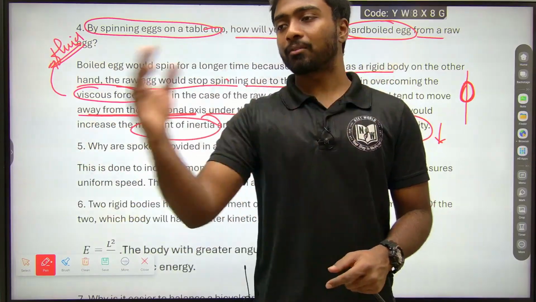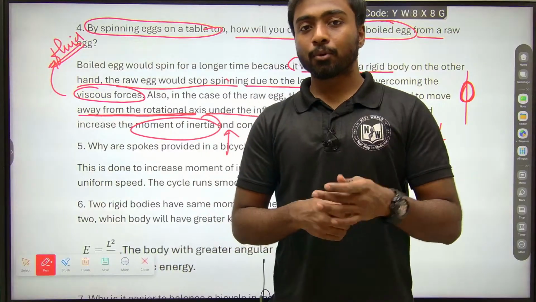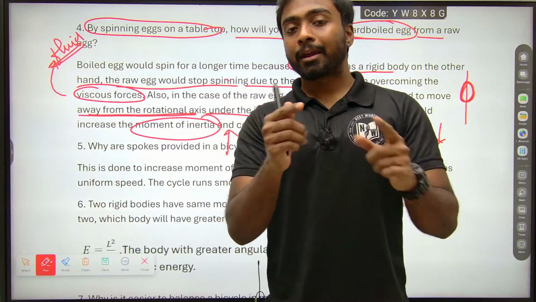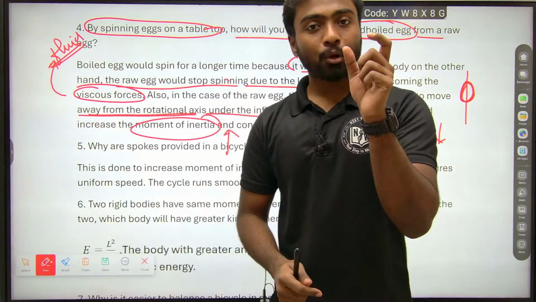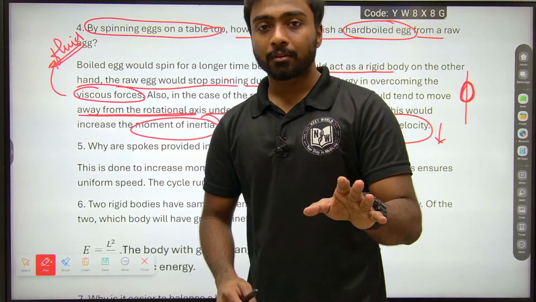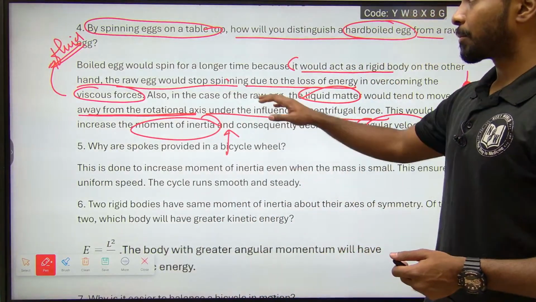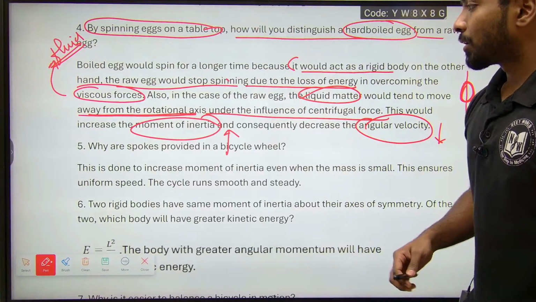So this is the simple point: the axis is there, and the liquid and the solid are there. When I talk about a fluid part and rotate it, it will go away from the axis. When I talk about a solid part, it doesn't. That's the concept for the fourth question. Next one is the fifth question.